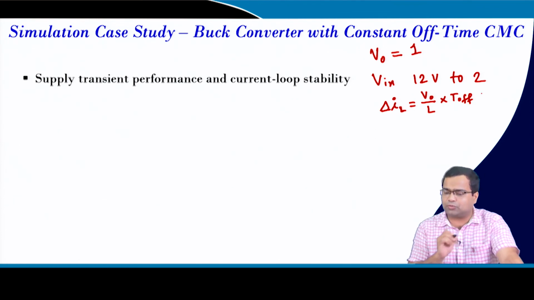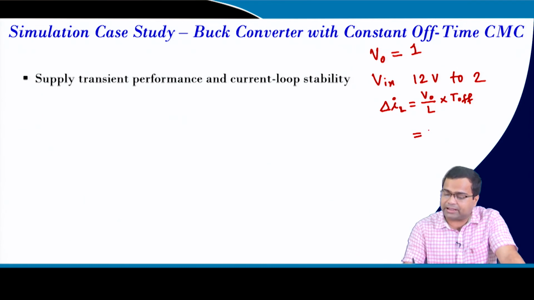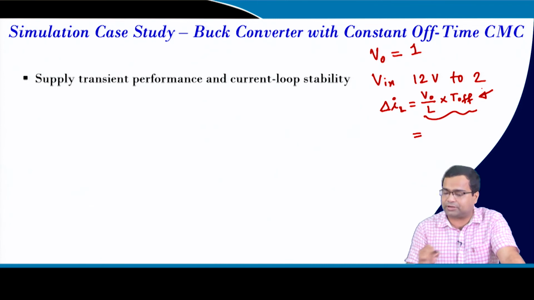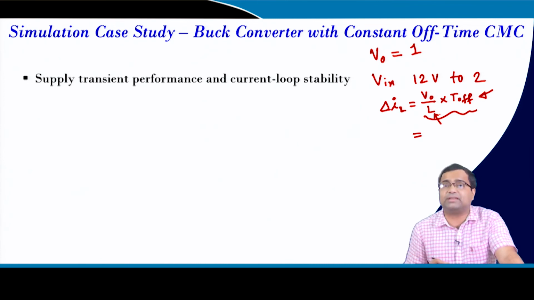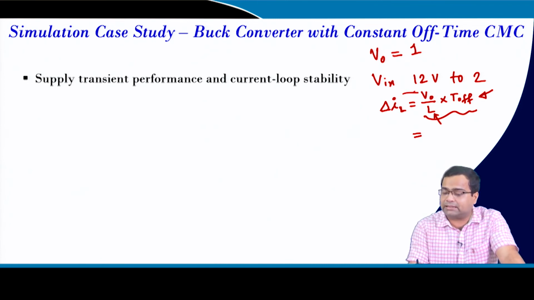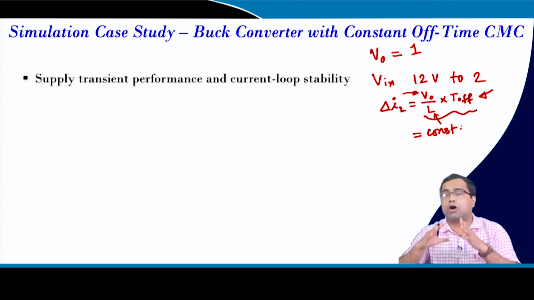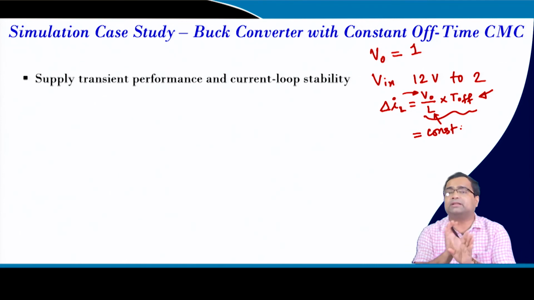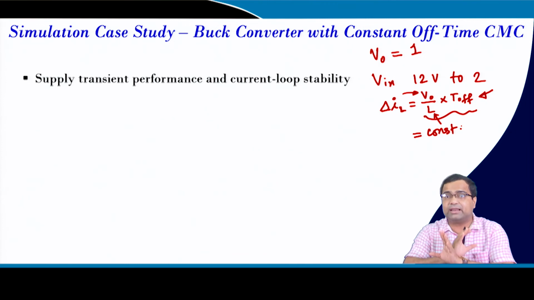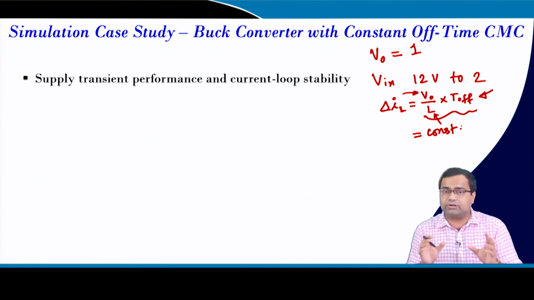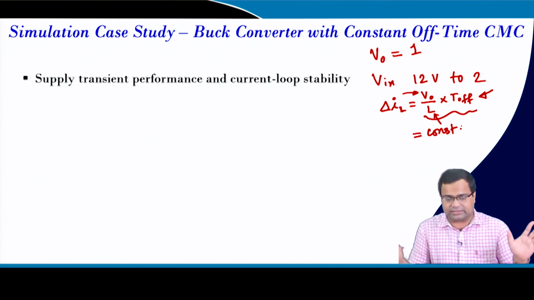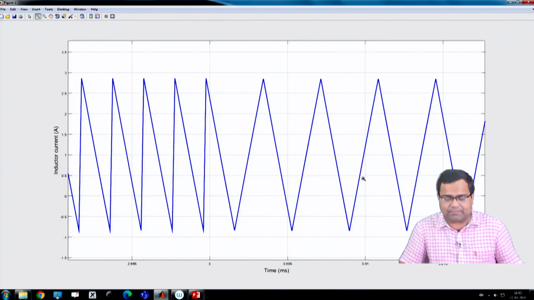Since we are using closed loop control, V0 is maintained. That means this whole quantity is constant, since T off is constant, I am taking a constant value of inductor, and I am regulating the output voltage. So, this quantity is constant. That means even if we change the supply voltage, the inductor current ripple is not supposed to change, it will remain constant, but it will definitely change the switching frequency, right, and this is exactly happening here.